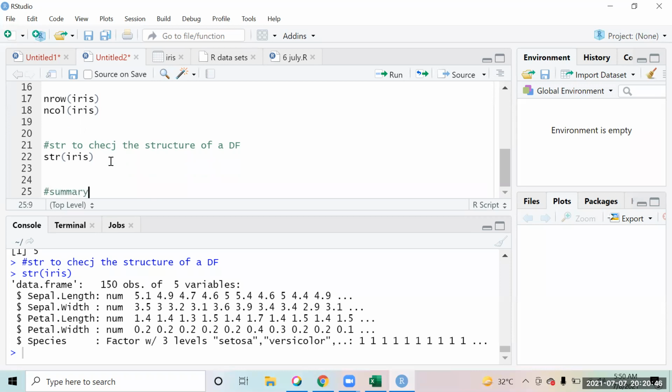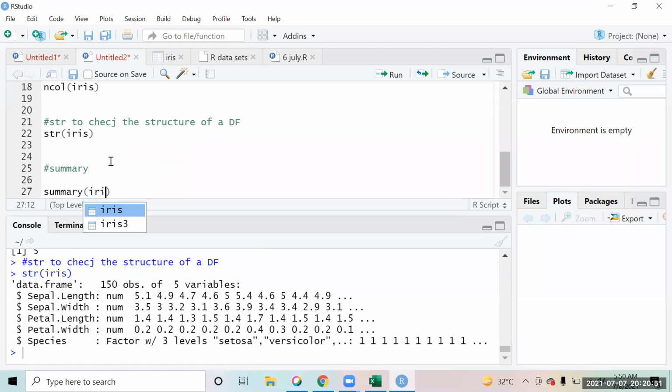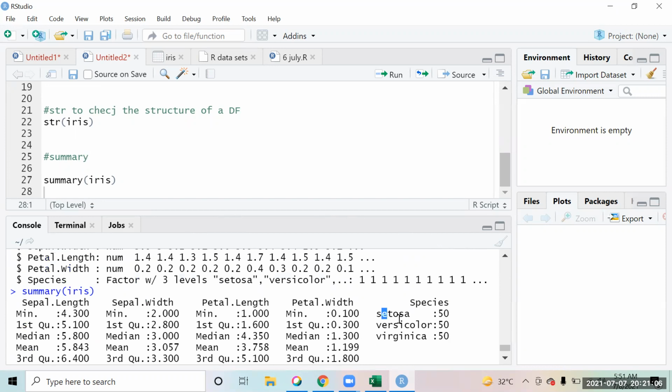We have a function of summary in this, right? If you use summary of iris, it is going to give you the five-point summary: the quartiles, medians, minimum, maximum, all these values for the numerical variables, and for the categorical variables that you have, it gives the count. There are 50 data points for Setosa species, 50 for Virginica, and 50 for Versicolor. And when the variable is numeric, it gives you the minimum, maximum, median, and quartiles over here.